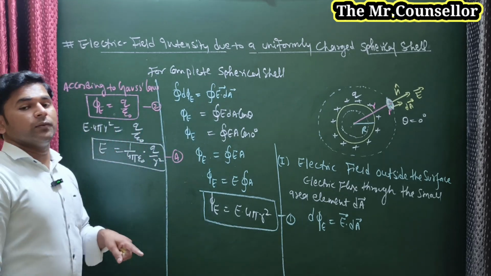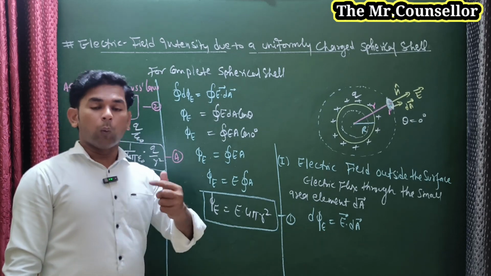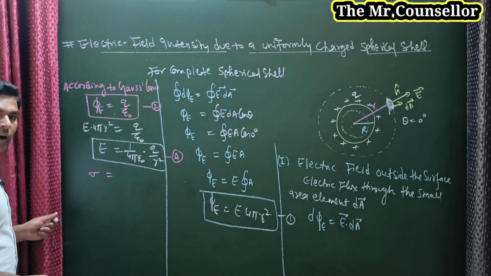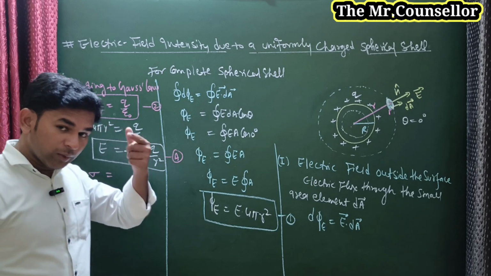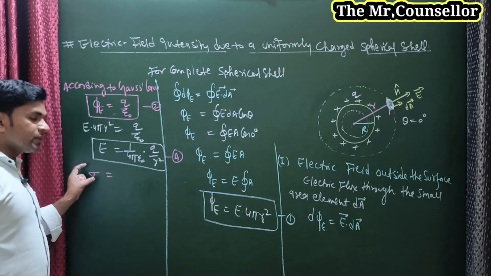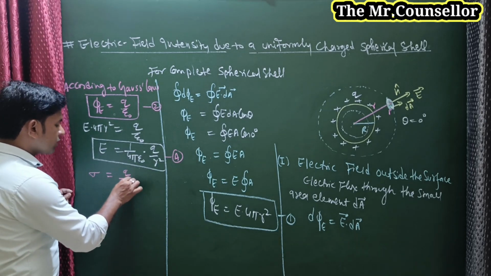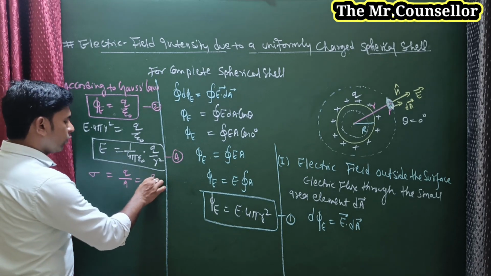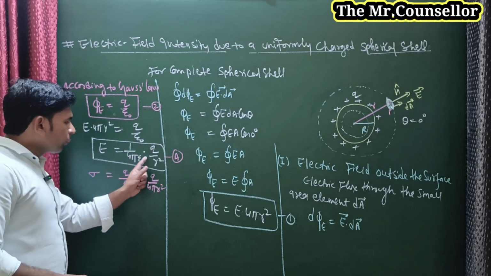Last time we discussed one concept, sigma. What was sigma? Please try to remember. It was the surface charge density, the charge per unit area, which means Q upon 4 pi r square.